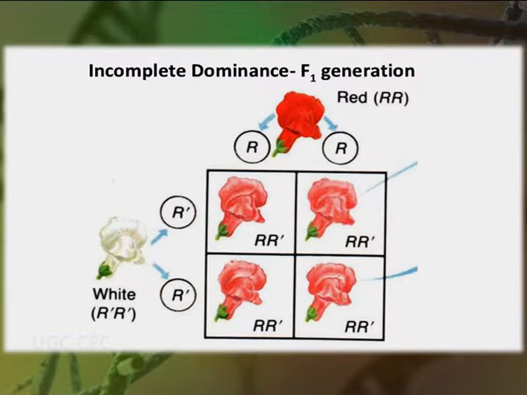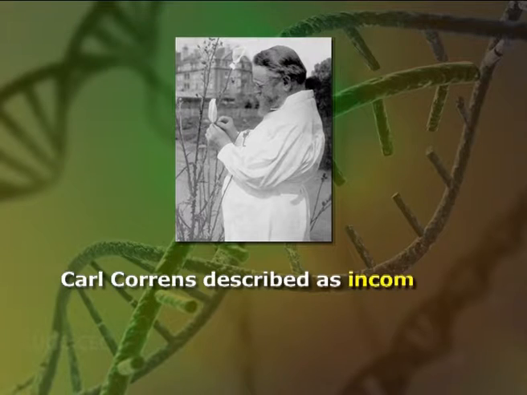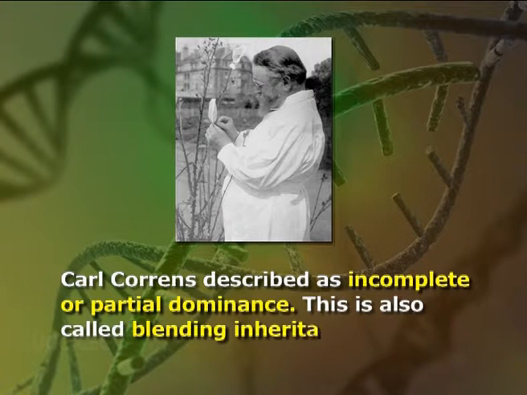After Mendel, several cases were recorded where F1 hybrids were not related to either of the parents, but the F1 hybrids in heterozygous conditions show an intermediate phenotype. It means that two genes of allelomorphic pair are not related as dominant and recessive. This was discovered by Carl Correns and was described as incomplete or partial dominance. This is also called blending inheritance.